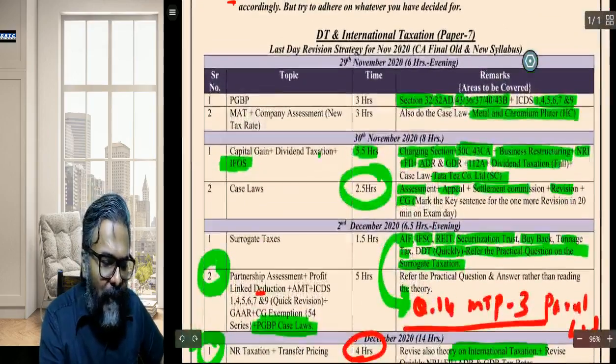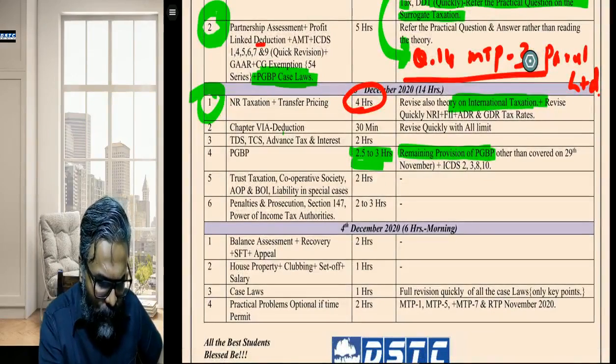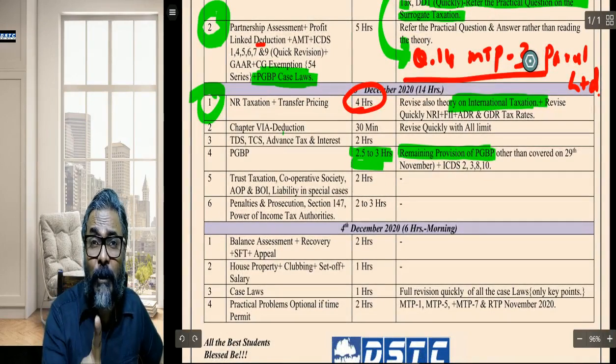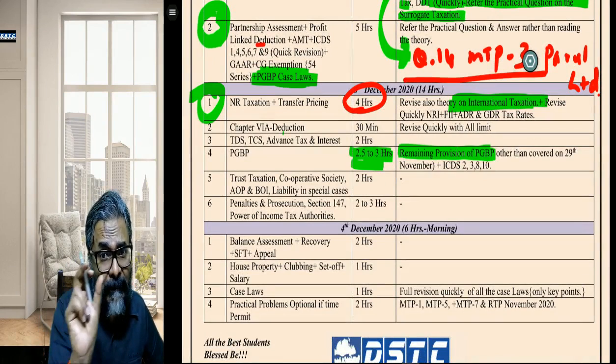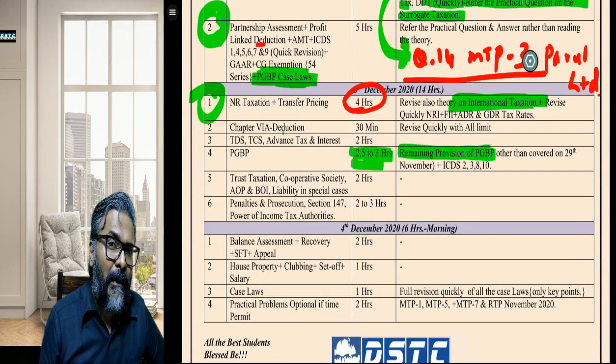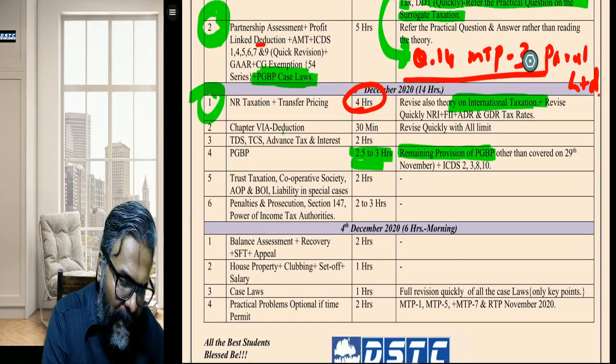Apart from whatever we have marked on 29th of November, or whatever is left out, students, you can do it over here. Please don't forget to do 44AD, 44ADA, 44AE. These are very important sections, students. So therefore, you will do them.